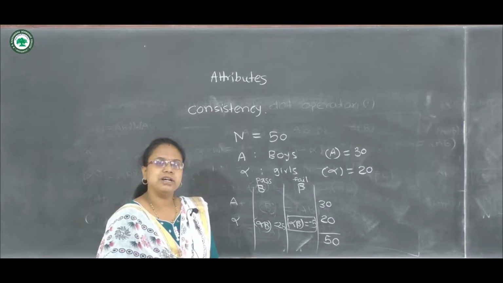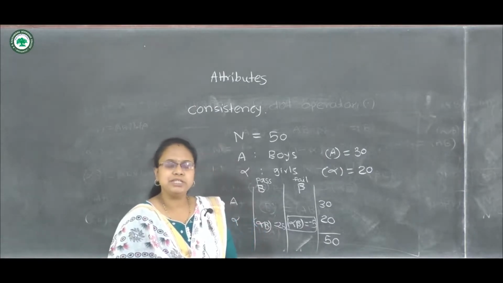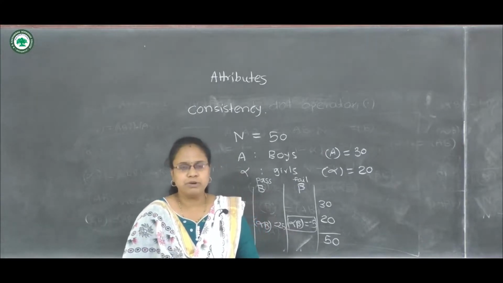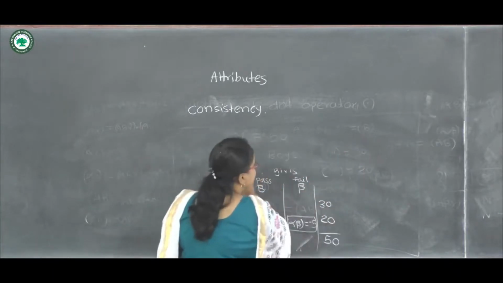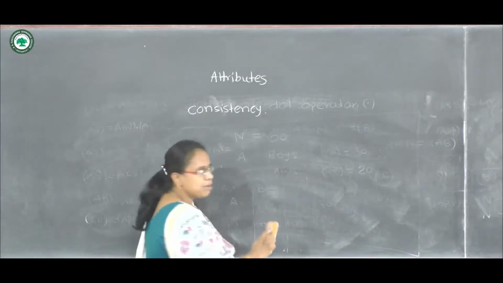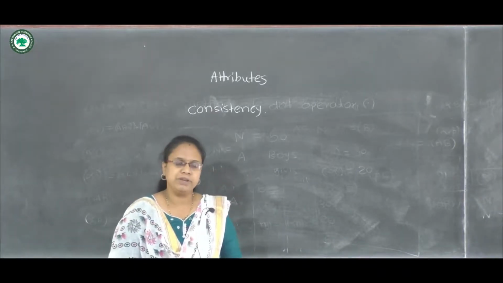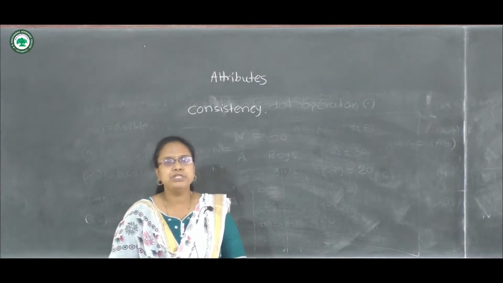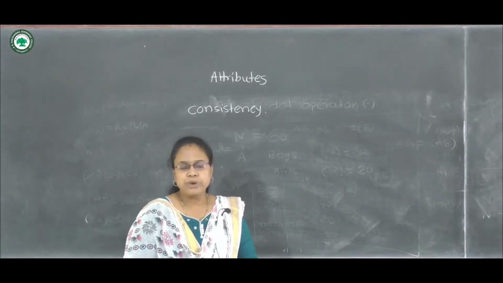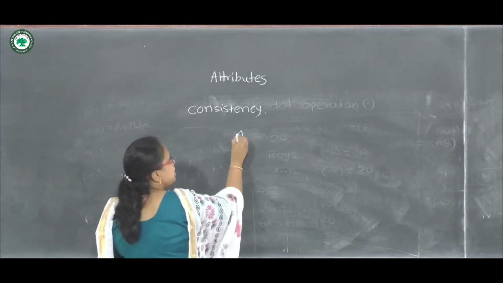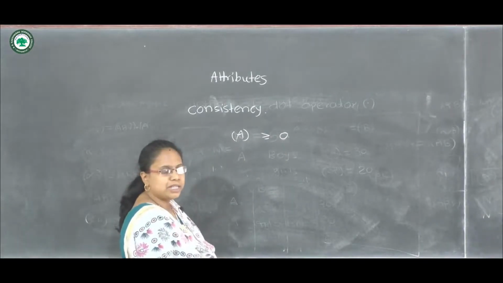Now, how to check the consistency in the data? For that purpose we have to obtain each frequency from the given information about the data. If we are given some frequencies from the data, then we have to calculate all the remaining frequencies, and we have to check some conditions about that. So let us write down for 2 attributes. It is clear that this A must be positive. So A should be greater than 0.